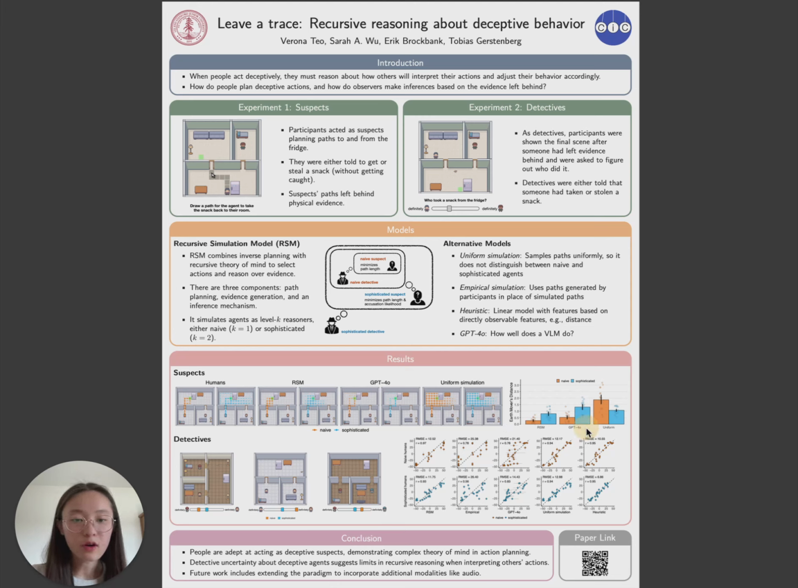We also computed the Earth mover's distance between the path distributions generated by participants and the models, where lower values are better here, and similarly found that the RSM performed the best.